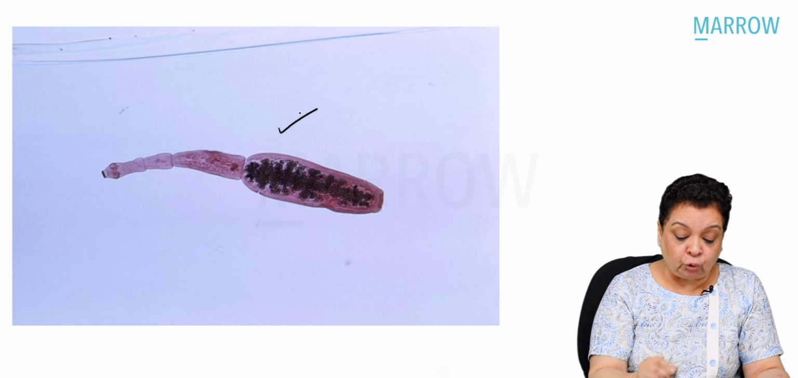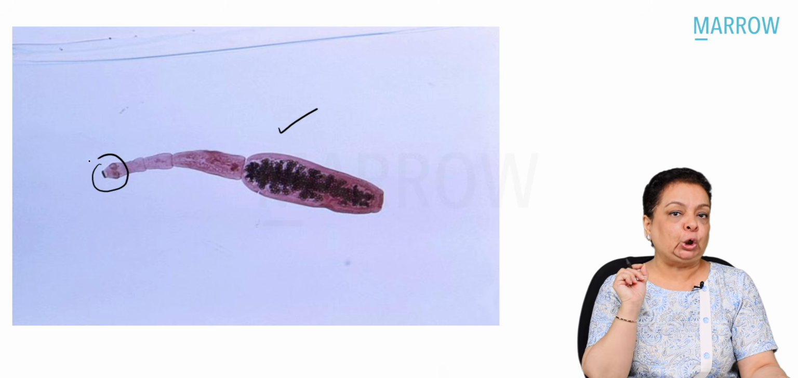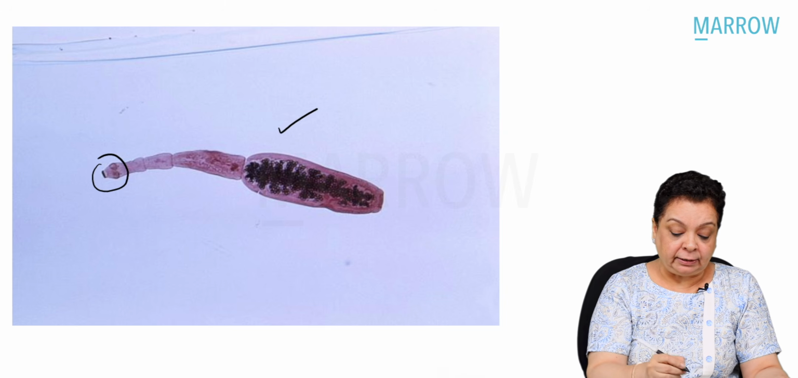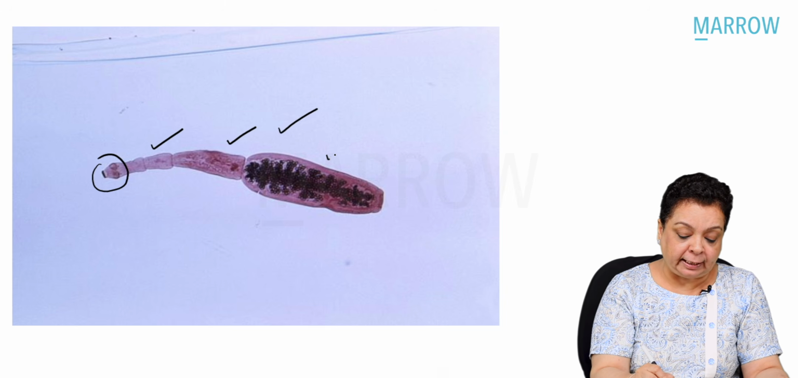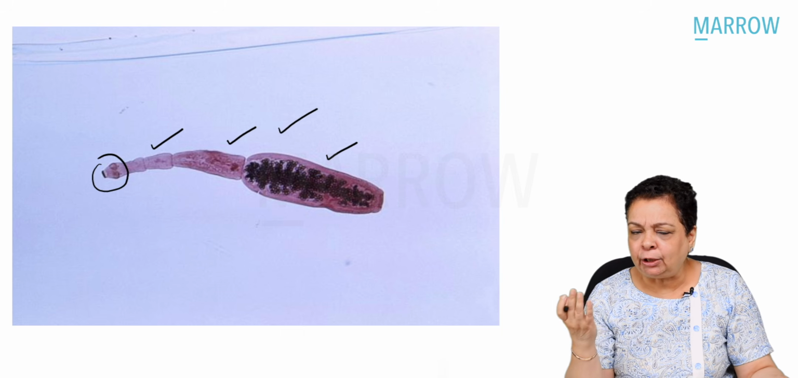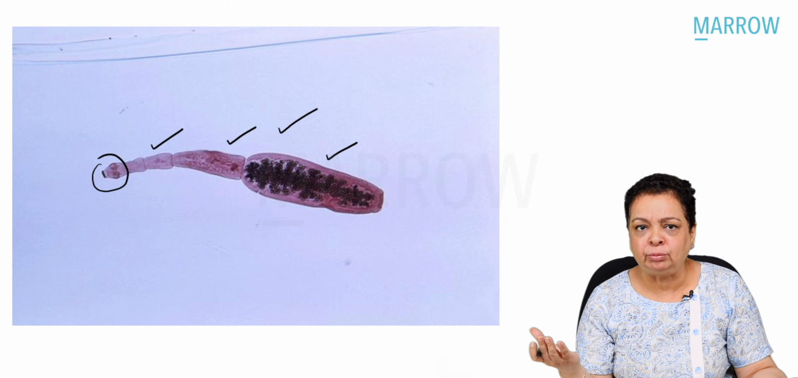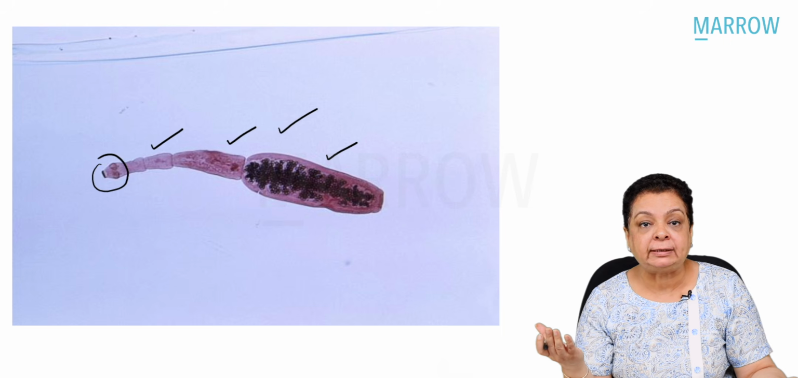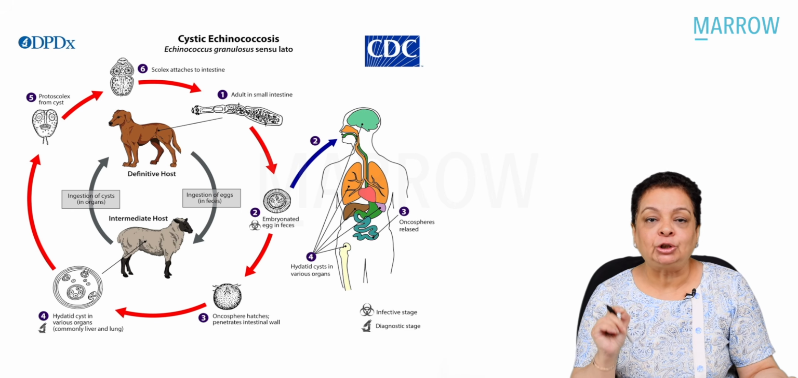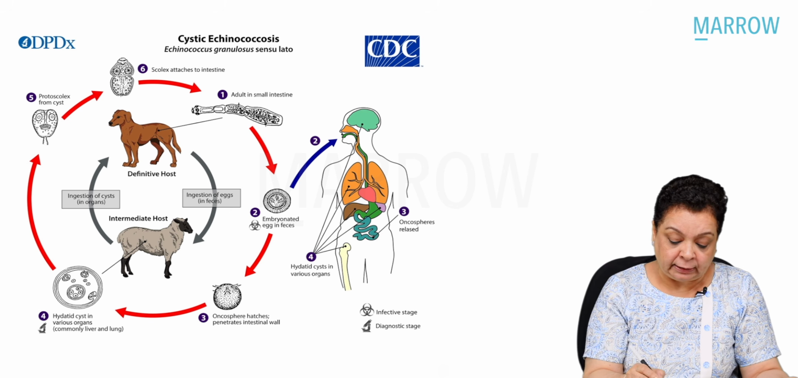This is Echinococcus granulosus, that is the head with the rostellum and the hooklets. Then there is a neck. Then there are just 3 segments: immature, mature, and gravid segments. And where is the adult worm of Echinococcus found? If not in humans, it is found in the small intestines of dogs. So dog is the definitive host of Echinococcus granulosus.